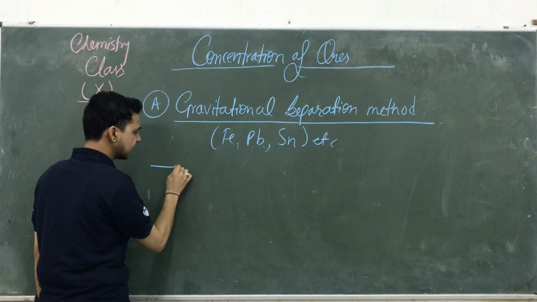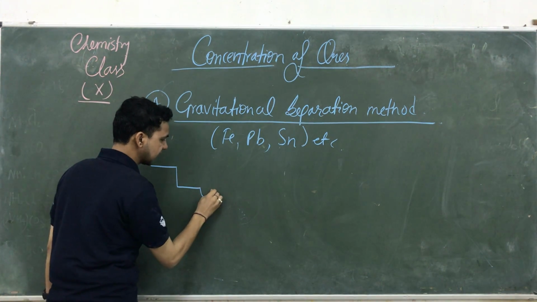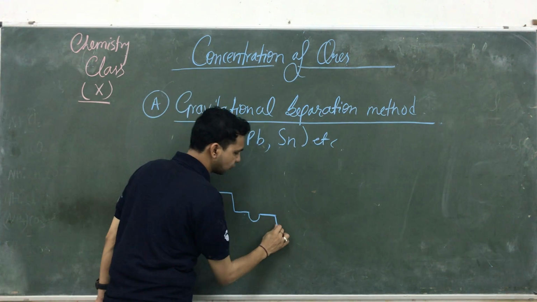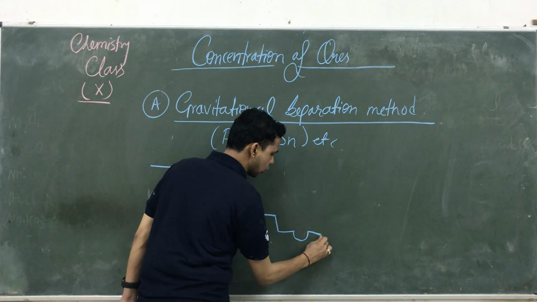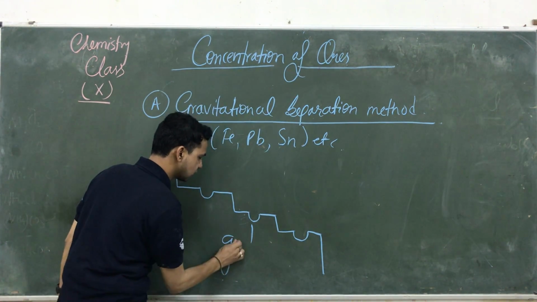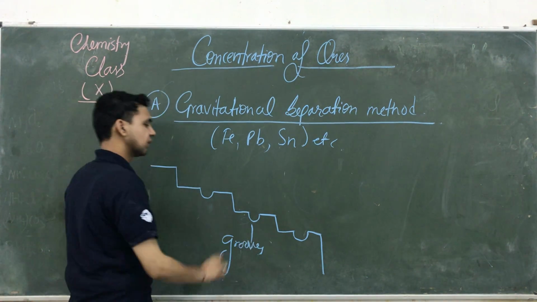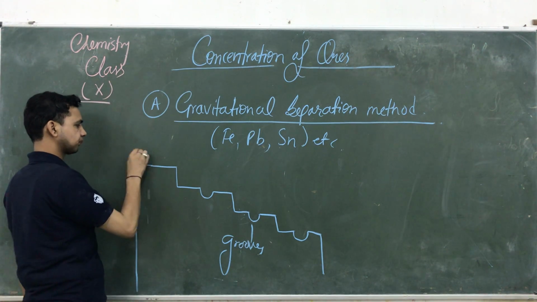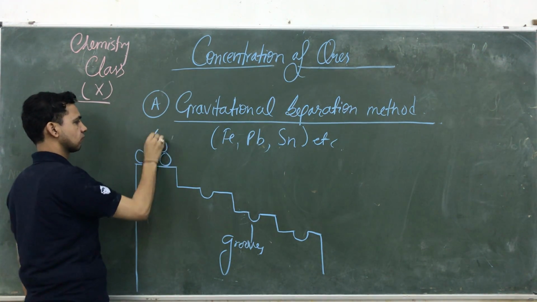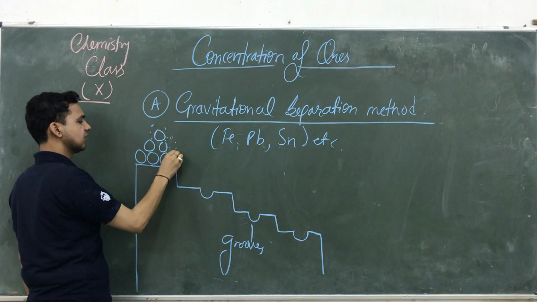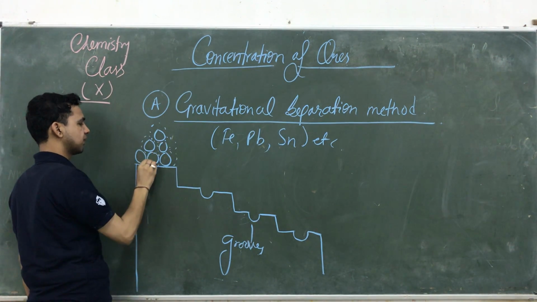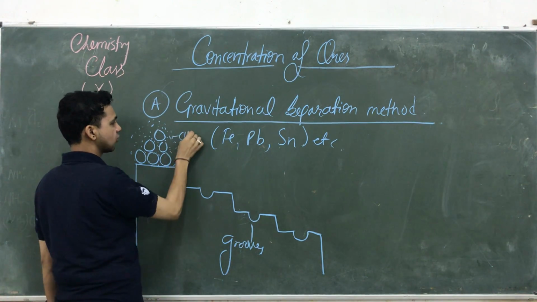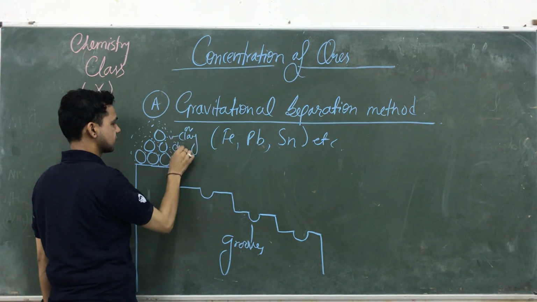So what are we doing in the gravitational separation method? We take a table or stairs made of wood. Generally, it contains lots of grooves. Then we collect the minerals here. The minerals contain lots of minute clay particles or dust.